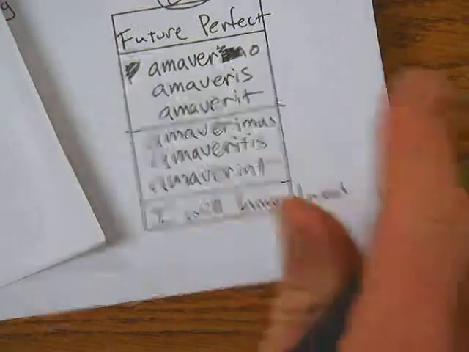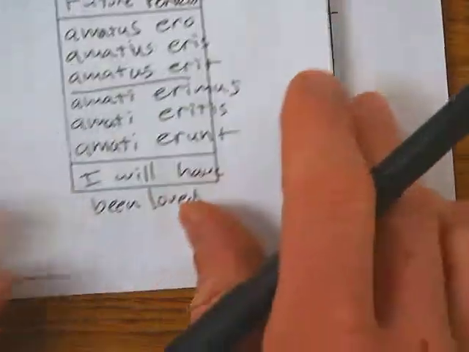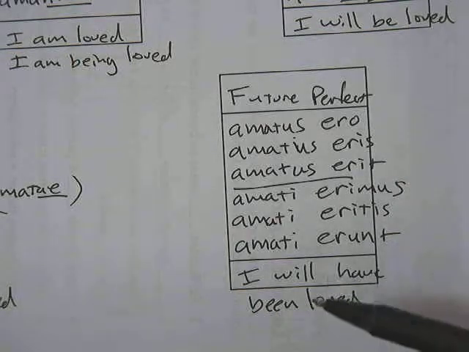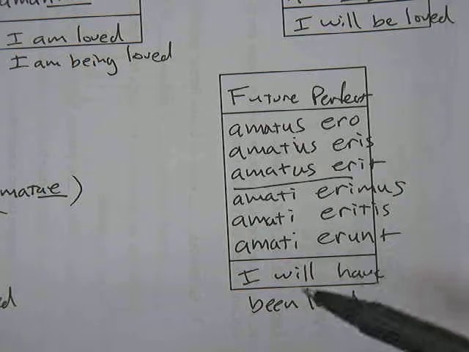Amati eritis. And lastly, amati erunt. Notice in the passive it's erunt, in the active it's erint. Okay, if it was erunt here, it would look just like that one, so that's why it's not like that. And that's how you would do the future perfect.